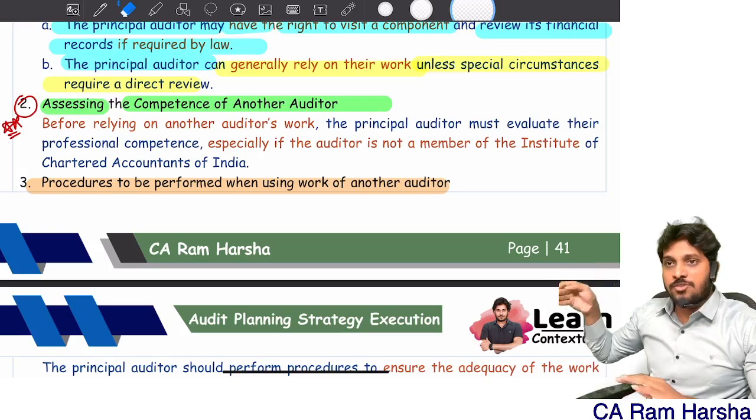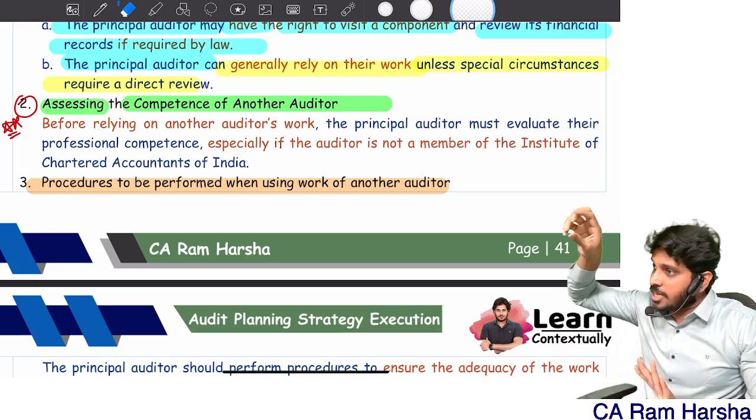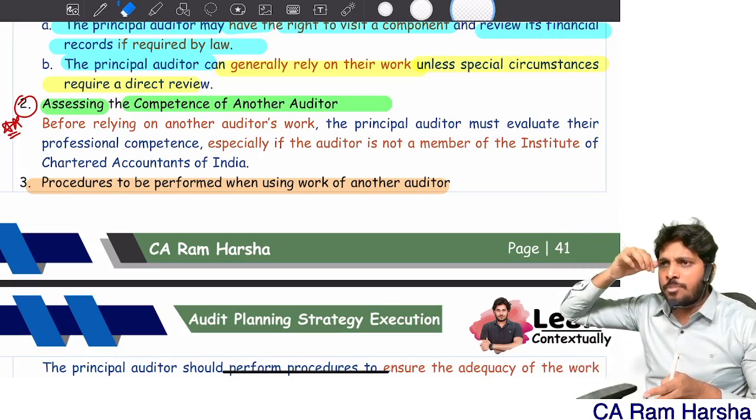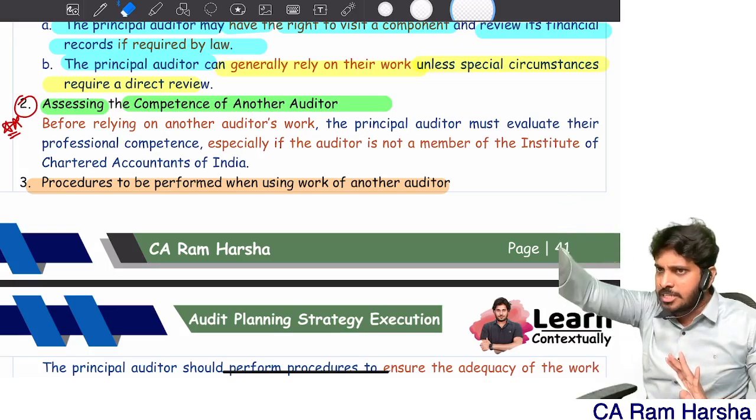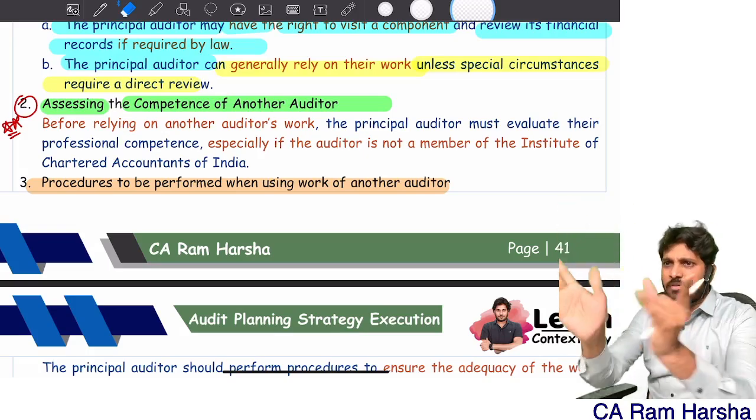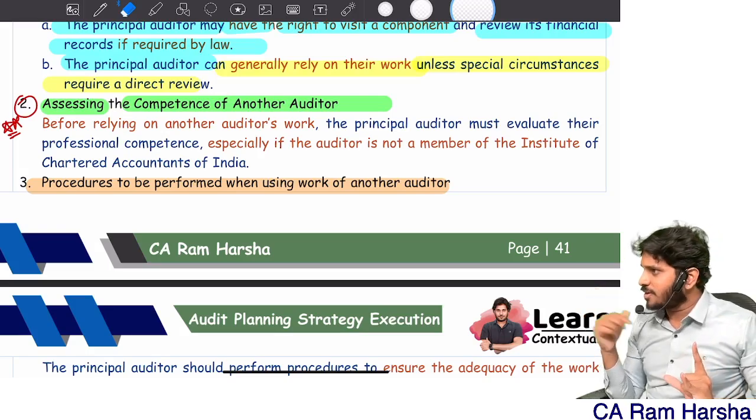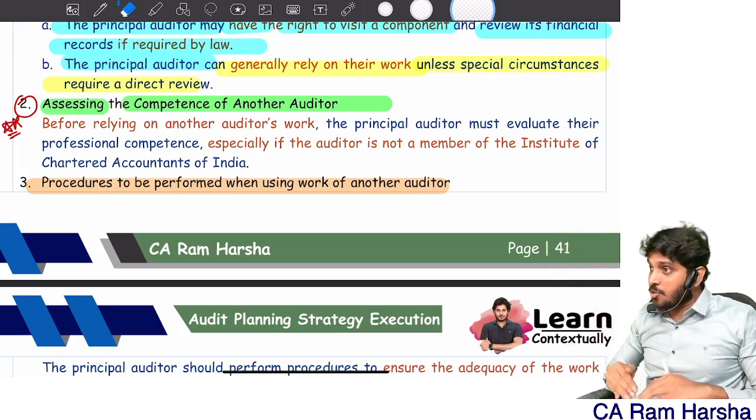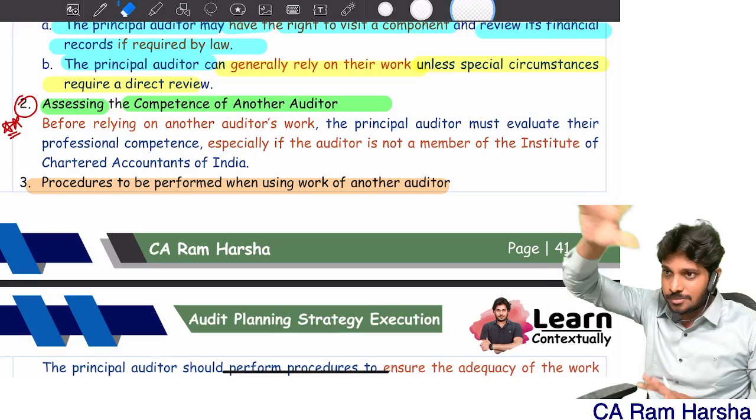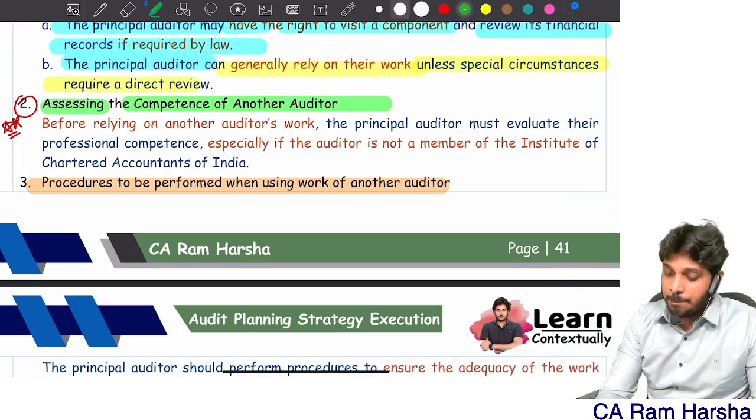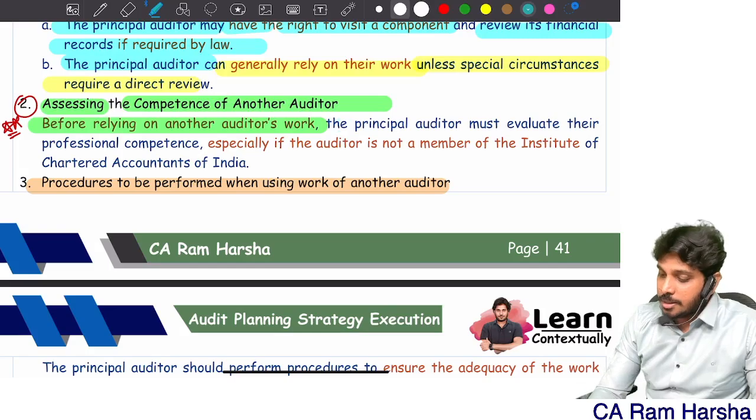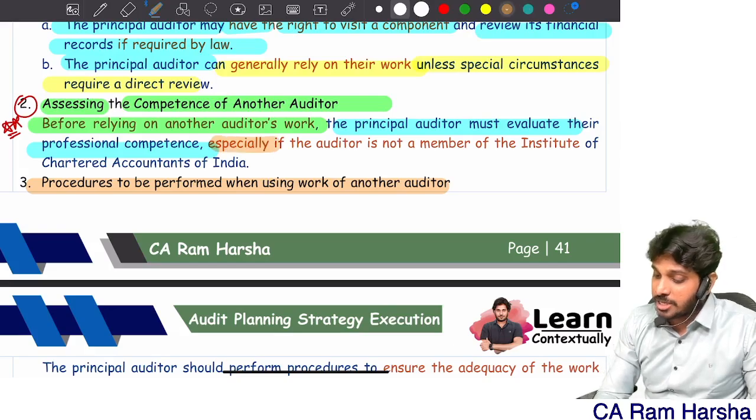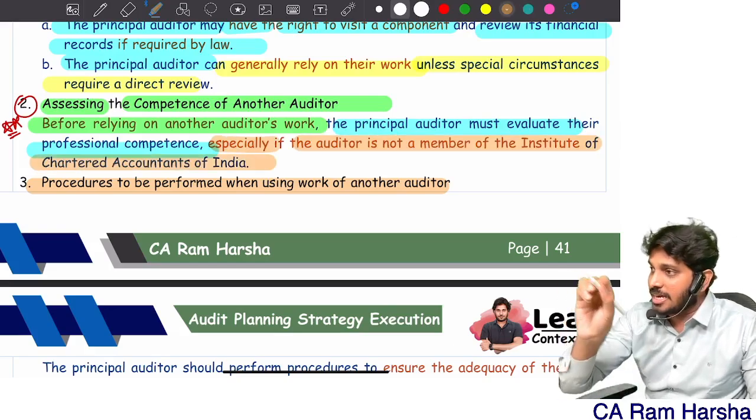Suppose my branch auditor is in a foreign country, and suppose this company has a branch in America, the US. There they follow the PCAOB framework. Between the PCAOB framework and my framework, some requirements are different. Able to understand? So maybe the level of competence that I require here may not be there. So before relying on another auditor's work, the principal auditor must evaluate their competence, especially if the other auditor is not a member of the institute.